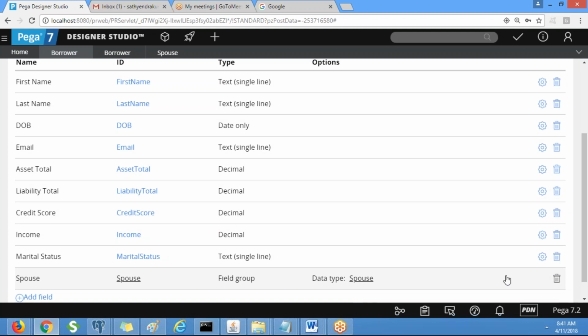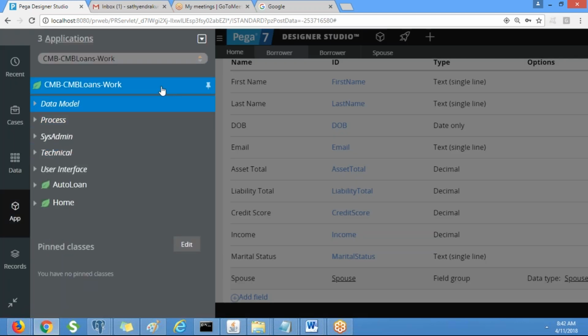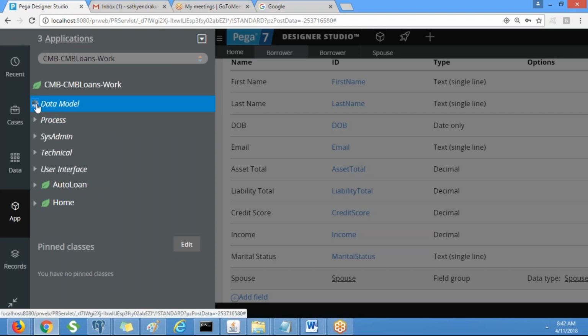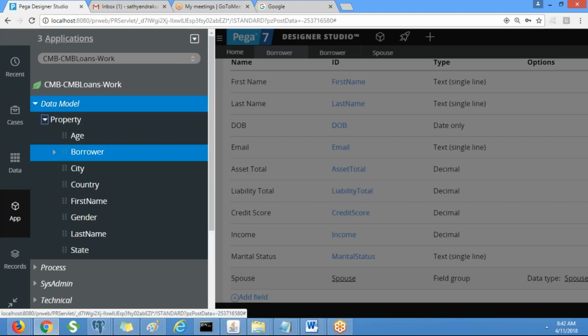Otherwise, you can create a data class directly from here. You can try that. Click on the new button and the same rule form will open, where you enter the class name as spouse and the parent class as borrower, because borrower is already created. Now refresh it, expand data model, expand borrower.